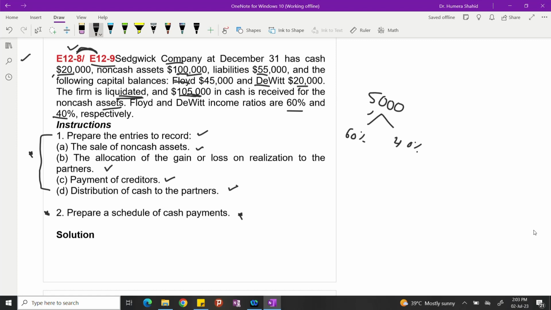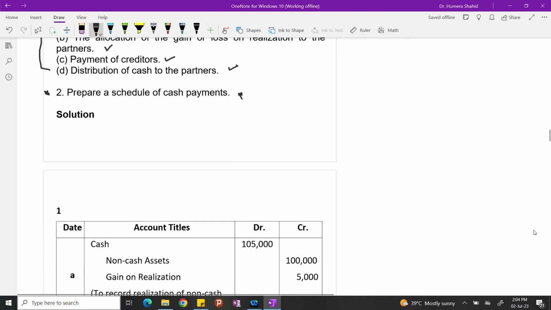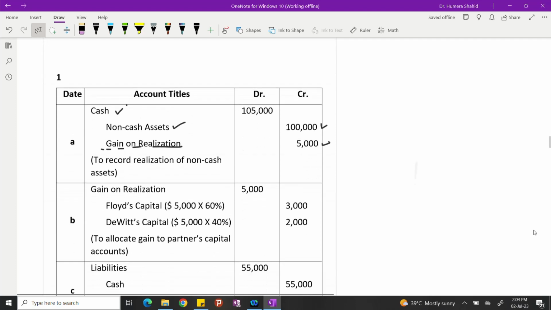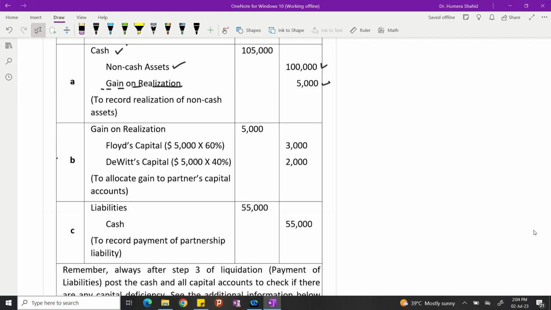Let's start recording the journal entry for the sale of non-cash assets. We don't have non-cash asset names, so we'll be using the same account title. So when you sell non-cash assets, they are removed from your books, right? So they get credit 100,000. But what price do you receive? You receive 105,000. So 5,000 is a gain. Gain on realization will be immediately distributed to the partners based on their profit and loss sharing ratio.